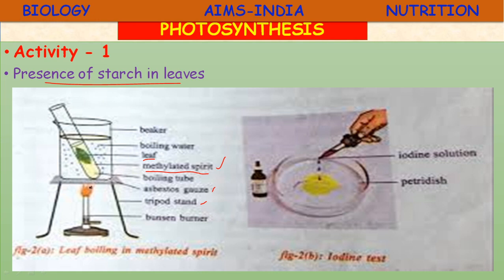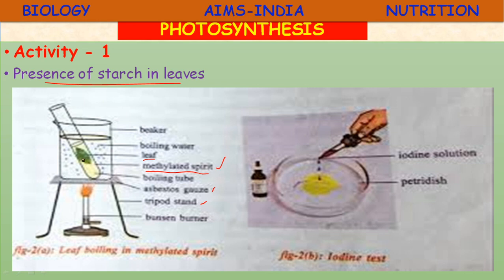The asbestos gauze is used so that it can absorb heat very fast. So the beaker contains water, and the test tube contains methylated spirit. Inside the test tube you have to insert the leaf and start boiling. Boil the leaf in methylated spirit over a water bath until it becomes pale white.